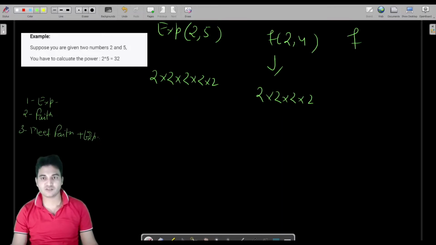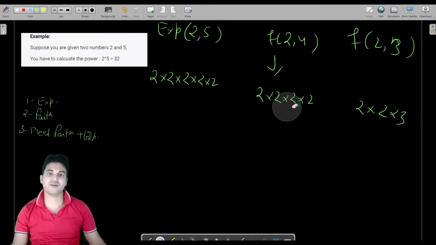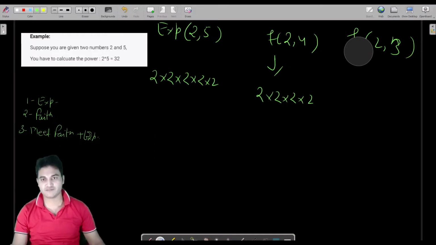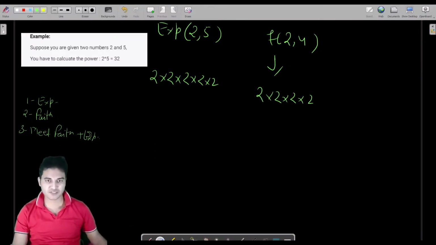If you were solving the same problem for n is 3, you used to do 2 into 2 into 2. So from here, we can detect our faith mechanism. Our expectation is this: if we have been provided 2, 5, then you have to multiply 2 five times.